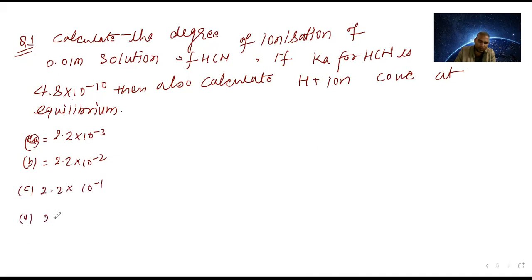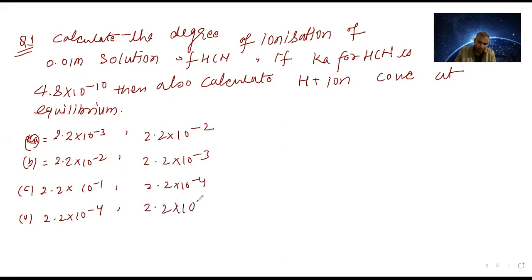D, 2.2 into 10 power minus 4. And for hydrogen ion concentration, they have given one more statement: 2.2 into 10 power minus 2, minus 3, minus 4, and minus 6. They are asking which one is correct.